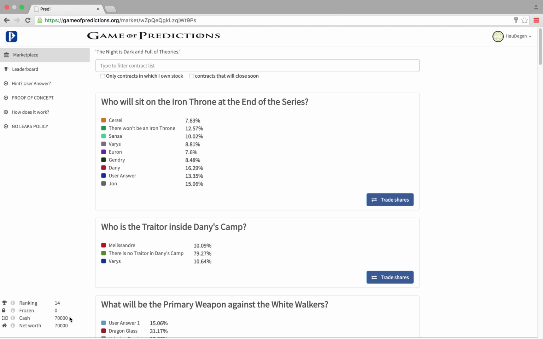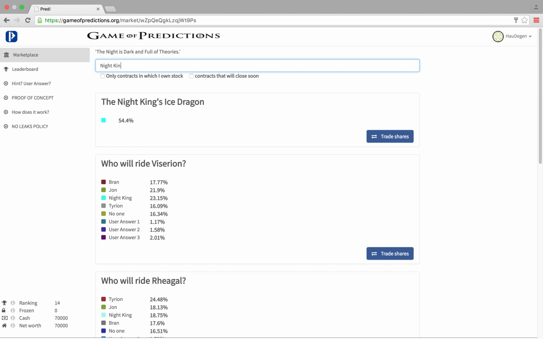You start the prediction game with the initial asset of 70,000 fictional dollars. Let's say you want to cast your prediction for events that will happen in the Great War against the Night King. Type in Night King in the search box and see a list of possible storyline outcomes as well as fan theories. As a rule of thumb, if you assume the probability of any contract is too low, you should buy shares. And if you assume the probability is too high, you should sell shares.